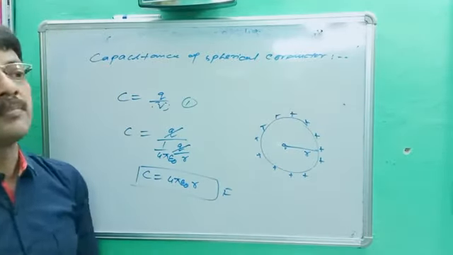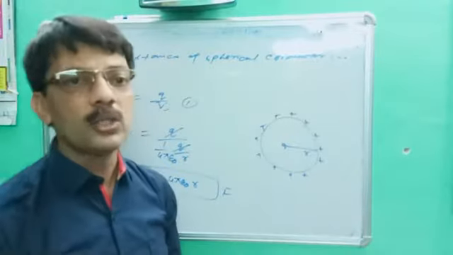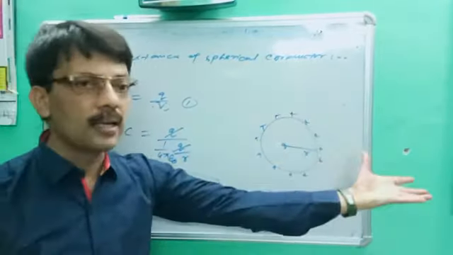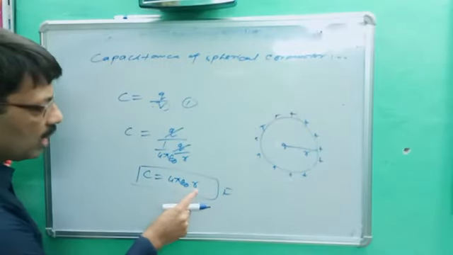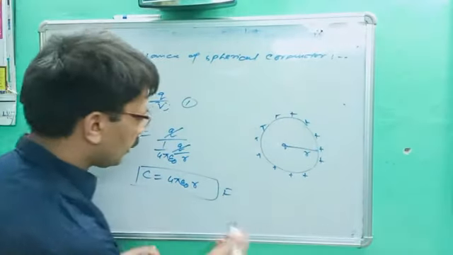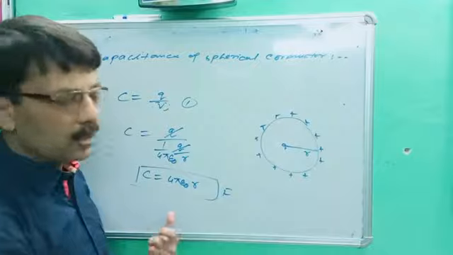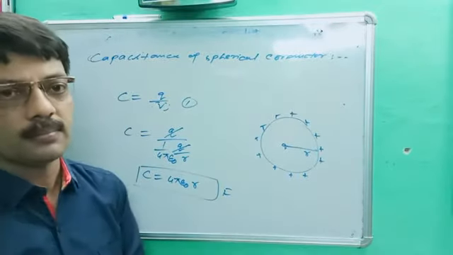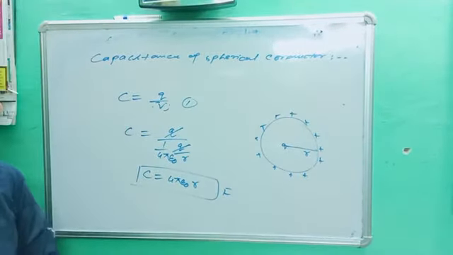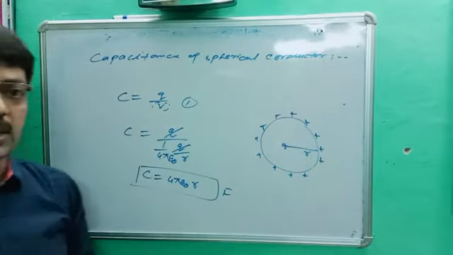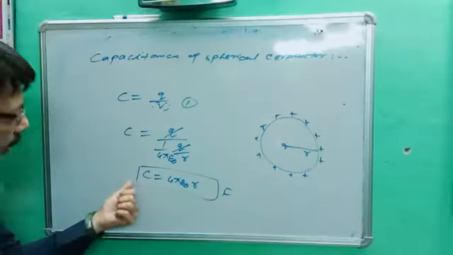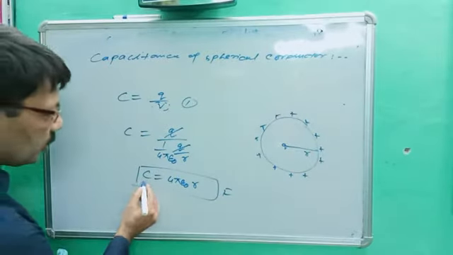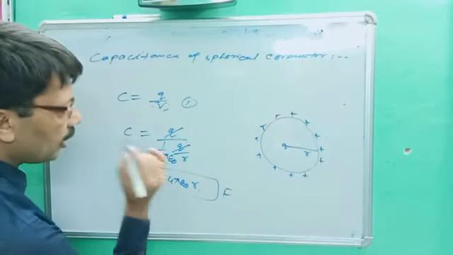So this is the formula for a spherical isolated conductor. There is no other conductor, only this isolated conductor. Its formula is C is equal to 4 pi epsilon naught R. R is the radius of the conductor. As soon as the radius increases, you better know, capacity increases. Note down the point. So that is the way by which we can find out the capacity all the time. Okay, are you getting that? So we got a very important formula, C is equal to 4 pi epsilon naught R.